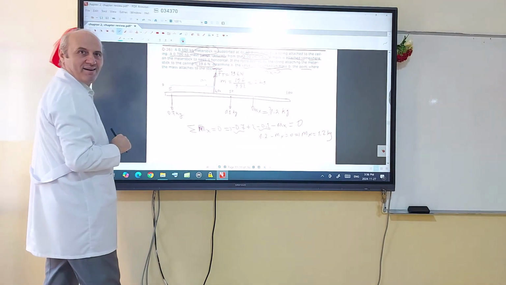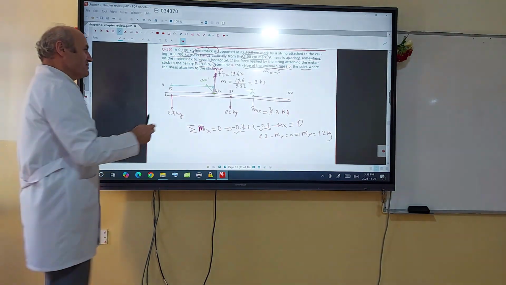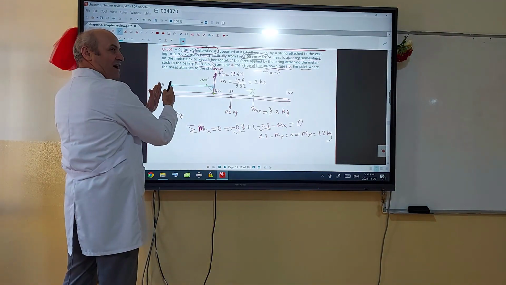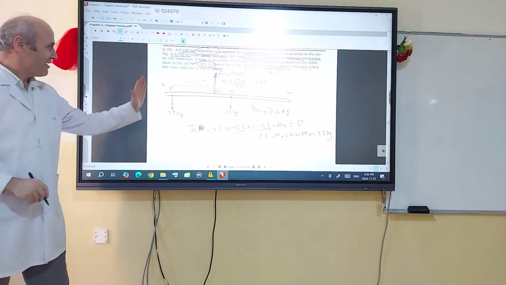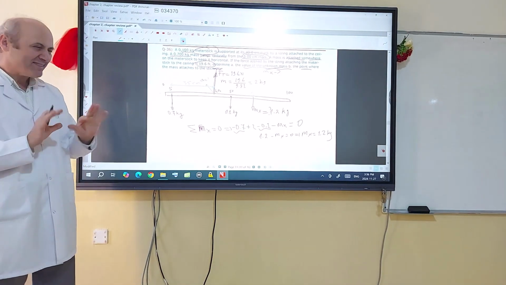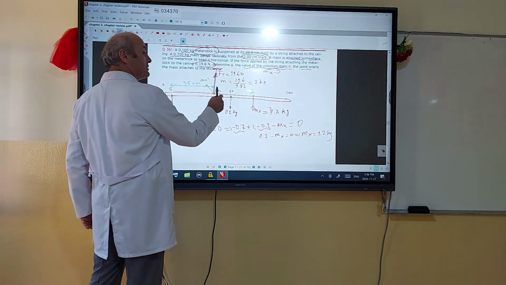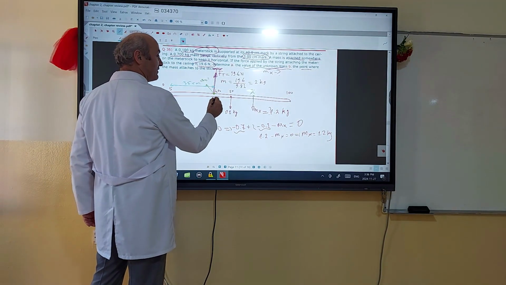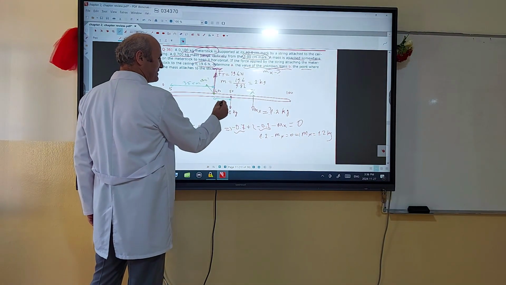It's 45, 35, 25, we read them, but this is upside down. So 40 minus 5, 35 centimeters. That's 35. 5 plus 35, 40. This is the tricky part here. And what about the distance from 0.1 to the axis of rotation? What is this then? 10. Yes, from 50 to 40, 10 centimeters.